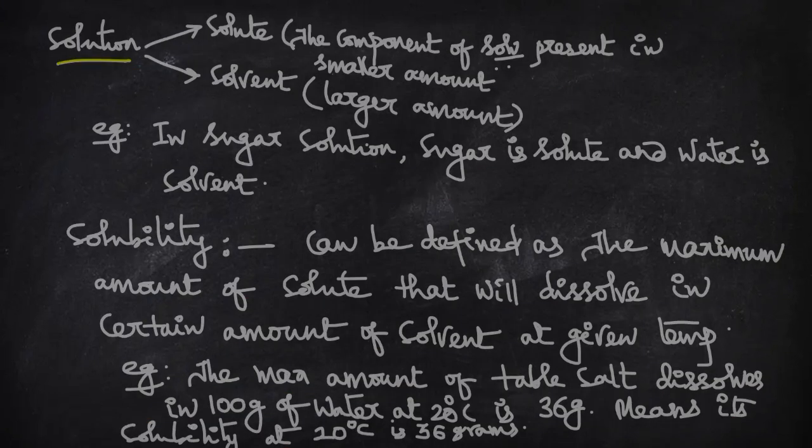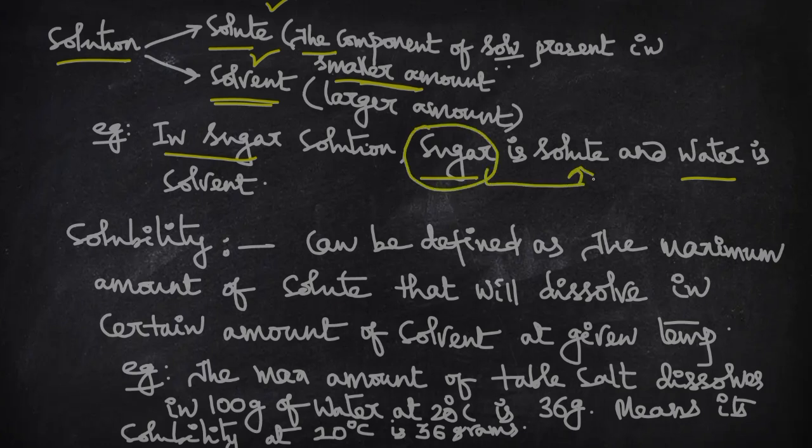Every solution will have two parts. One is solute and the other is solvent. In sugar solution, you have sugar and water. In these two, the component of the solution present in smaller amount is called solute. Obviously, in sugar solution, sugar will be of smaller amount. So, sugar is solute and sugar is dissolved in water which is in larger amount. That is why water is called the solvent. In a similar way, in salt solution, salt is solute and water is solvent.